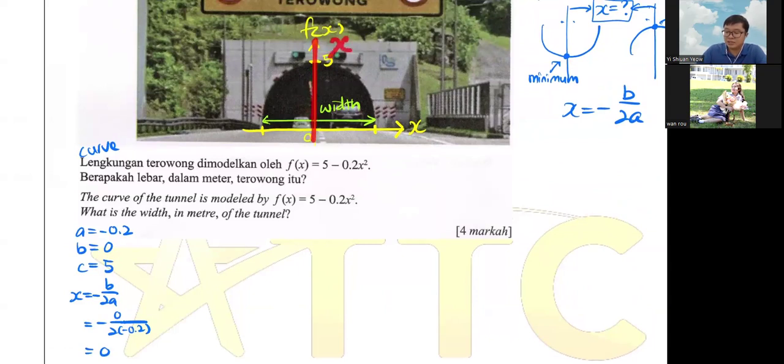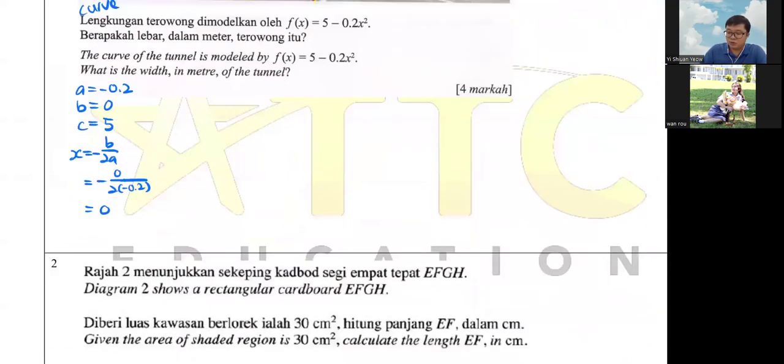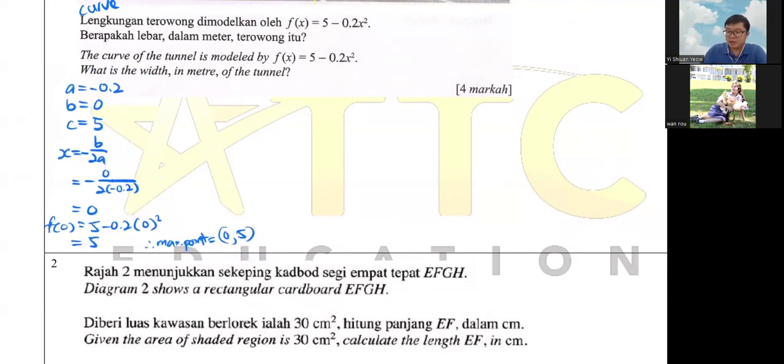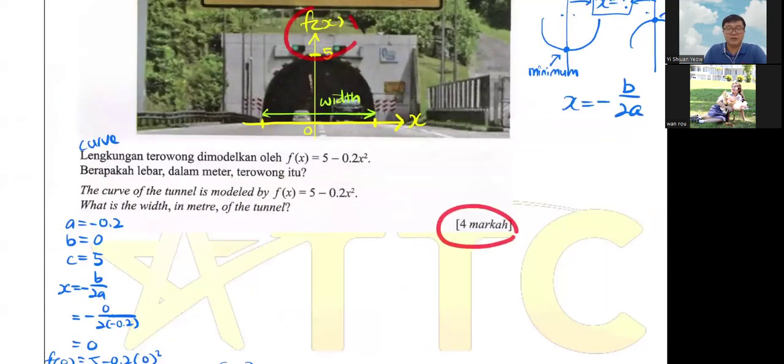Because this red line now is x equal to 0. So when your x equals 0, put it inside this formula. You will have 5 minus 0.2 times 0 squared. So 5 minus 0 is still 5. Therefore, my maximum point is actually (0, 5). Of course, this part you need not write now. I just want to show you what is happening. But it's actually 4 marks, so it's okay for you to write more, hoping that you can have some marks if your answer is wrong.